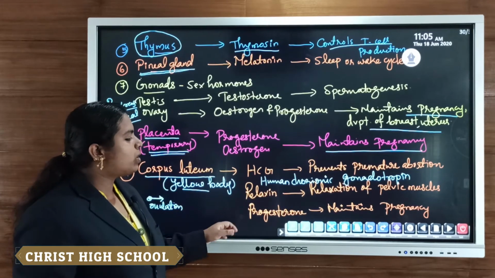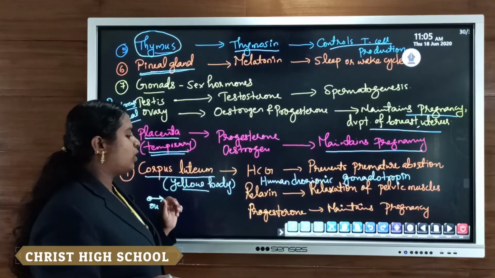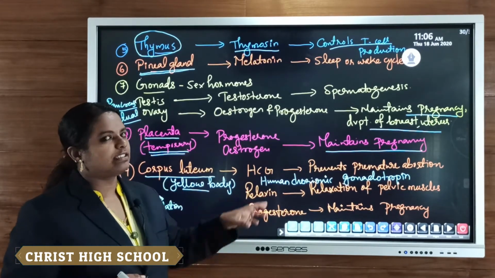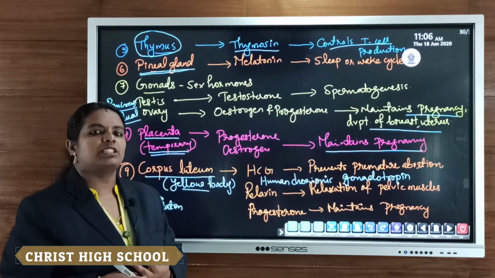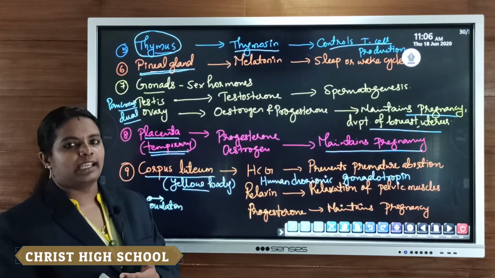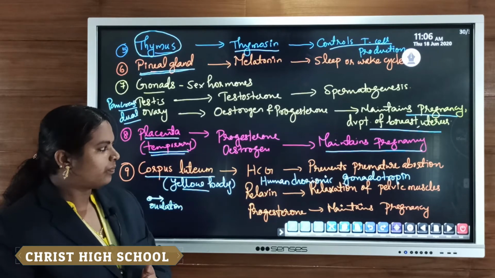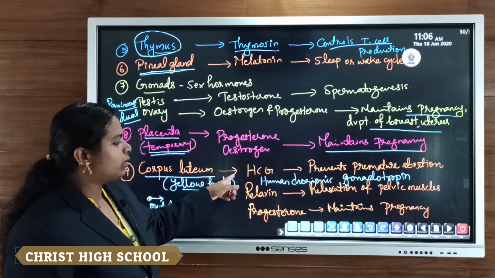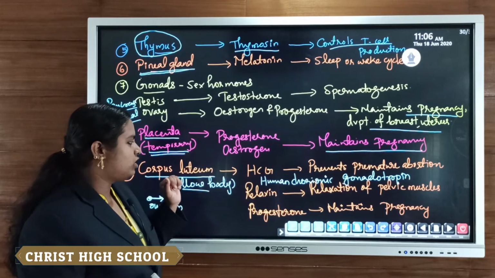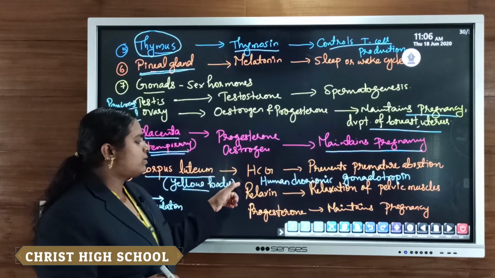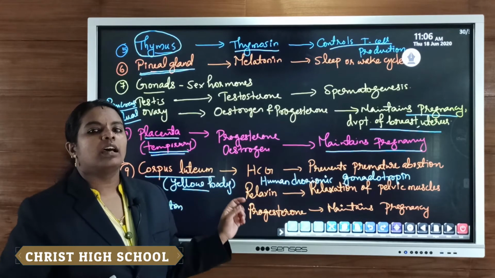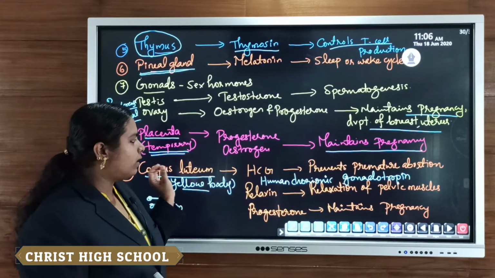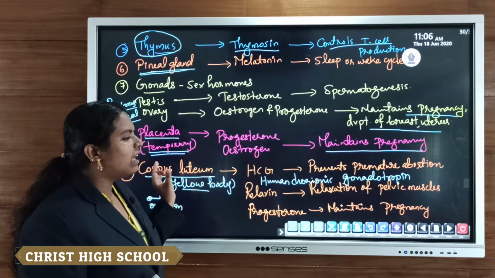Then the progesterone hormone also secretes from this corpus luteum, and its main function, as in the other case, is to help in the maintenance of pregnancy, or help in full term pregnancy. So the presence of HCG, human chorionic gonadotropin, in the blood shows that the girl or woman is pregnant.